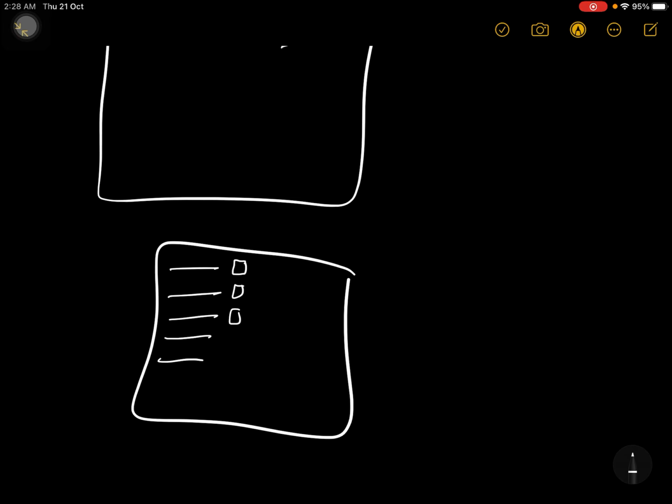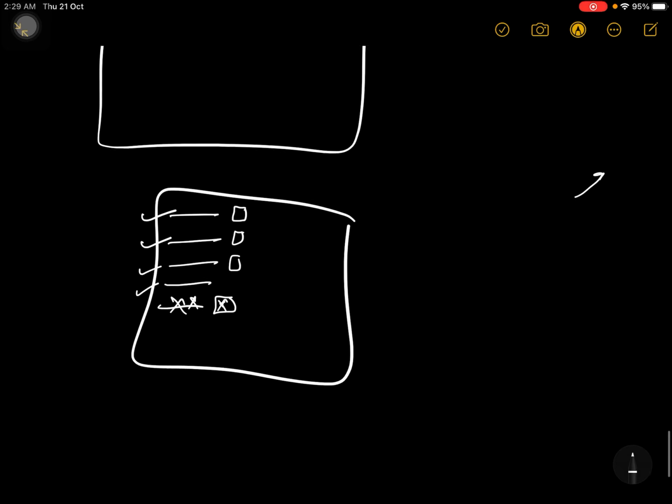Next day when you are waking up in the morning, you see, okay, this topic is done, this topic is done, this topic is done, but this topic is not done. You have doubt in this, you're not able to solve numericals in this. So stick the cross paper here, use gum and stick it here. Okay, done.